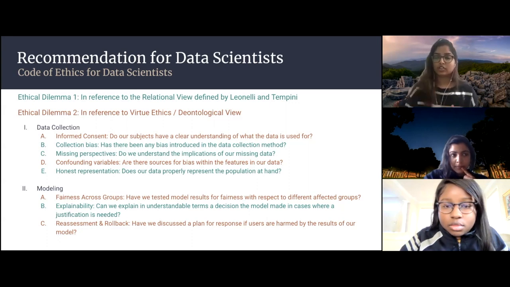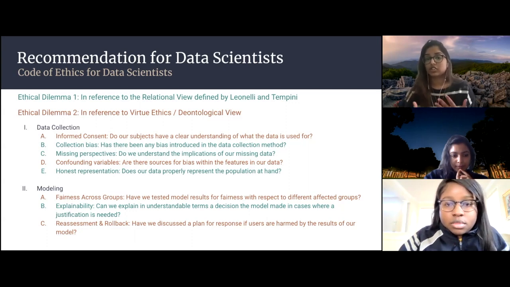Then we have confounding variables. Are there sources for bias within the features of our data? Not just our collection methods, but maybe the actual variables we're collecting. This was in reference to the virtue ethics and deontological view, because this comes down to making sure that we had good visualizations, good models. Those confounding variables needed to be accounted for so that we had good data.